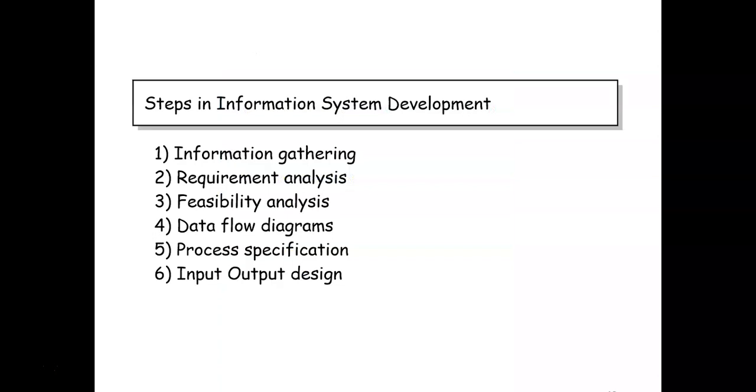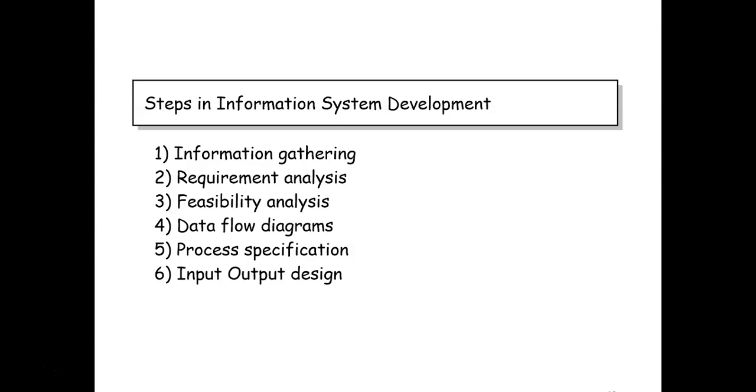So if I want to develop an information system, what are the steps which I need to follow? The first step is information gathering. Second step is requirement analysis. Third step is feasibility analysis. Fourth is data flow diagrams. Fifth is process specification, and sixth is input output design. The information gathering means you need to gather the information